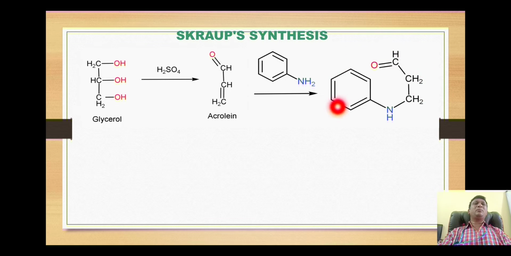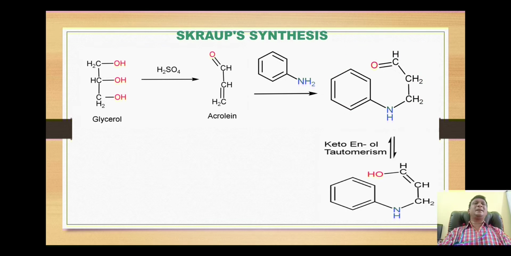This addition product then undergoes keto-enol tautomerism. Here it is not a keto, it is an aldo, so you may call it aldo-enol tautomerism, whereby this alpha hydrogen migrates over to this electronegative oxygen so that it gets converted to the hydroxyl group, and the double bond is generated between this carbon and this carbon in this way.